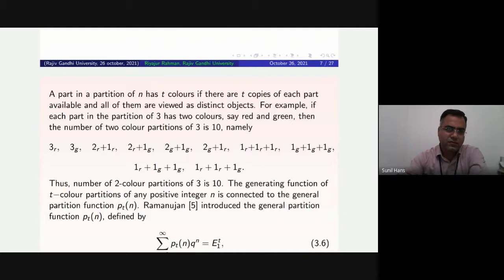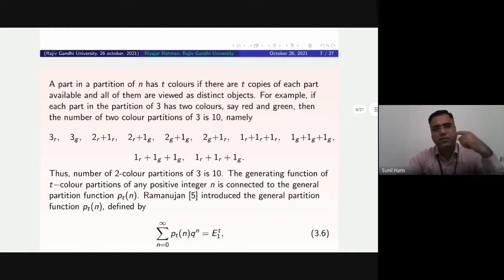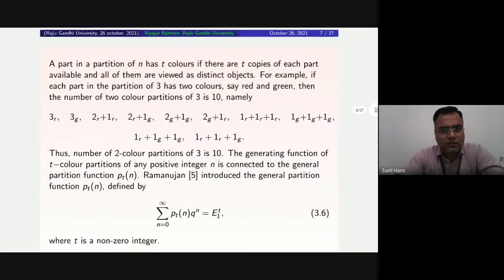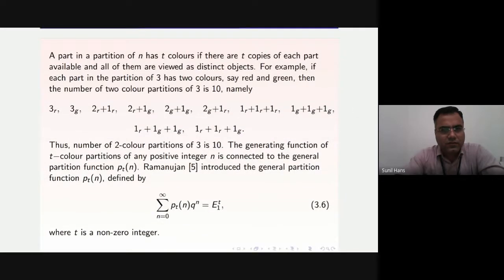Now, a partition of n has t colors if there are t copies of each part available and all of them are viewed as distinct objects. For example, if each part in a partition of 3 has two colors, say red and green, then the number of two-color partitions of 3 is 10, and namely they are the following. Thus, the number of two-color partitions is 3.